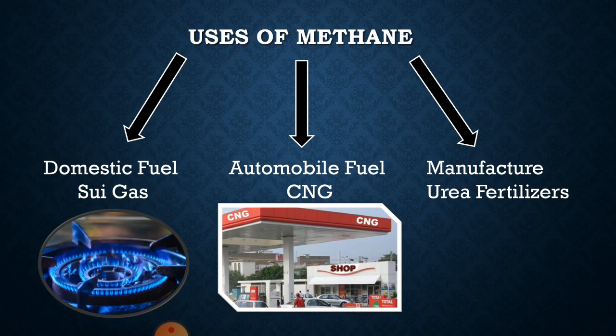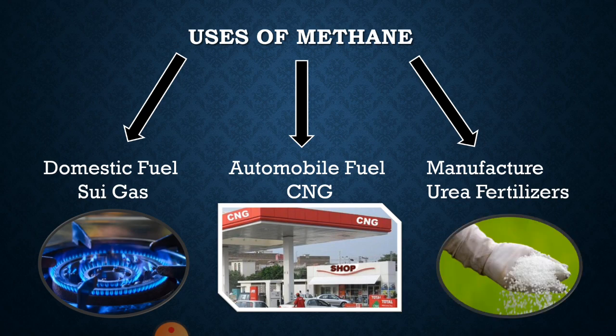Third use of methane is the manufacturing of urea fertilizers. These urea fertilizers are important for plant growth, and therefore they are added to the soil in order to maximize the growth of plants. So these were the uses of methane.